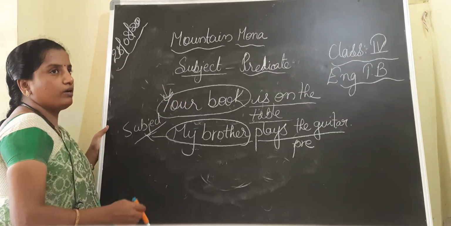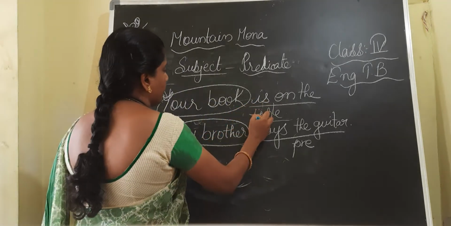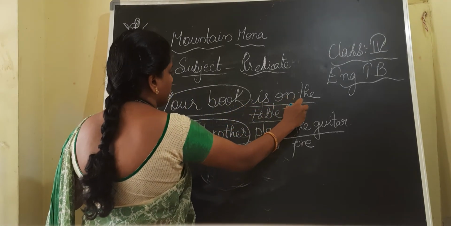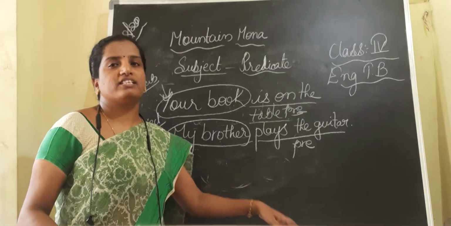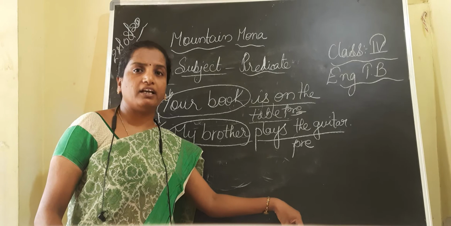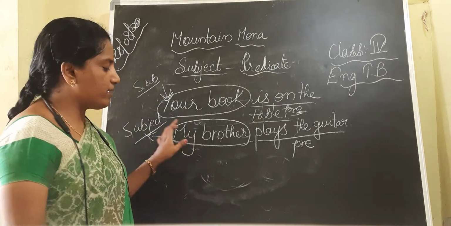Your book is the subject here, and is on the table is the predicate. In this way, the main part of the sentence is the subject and the remaining part is the predicate.